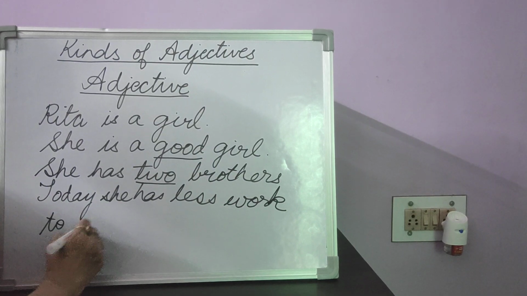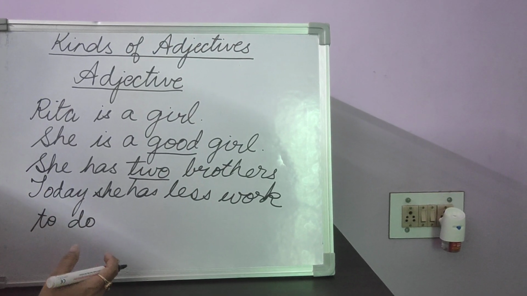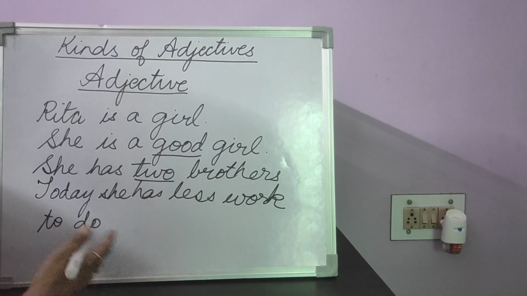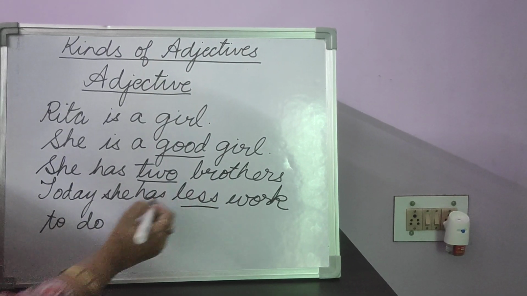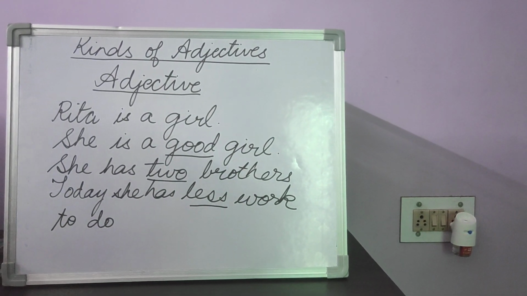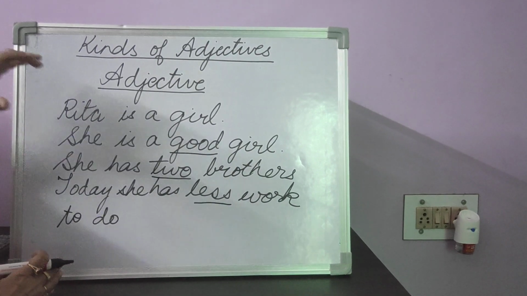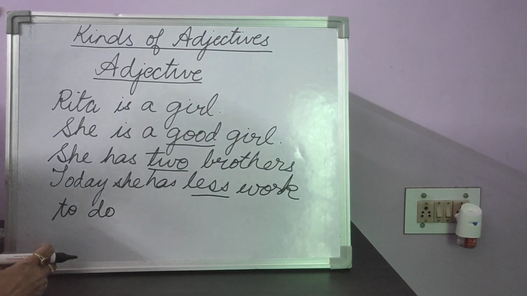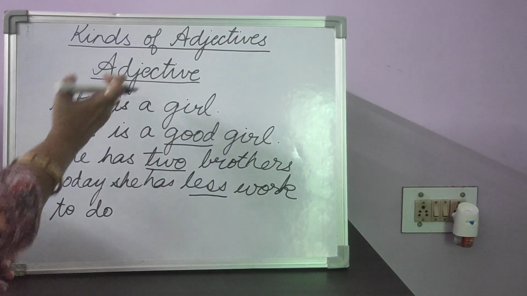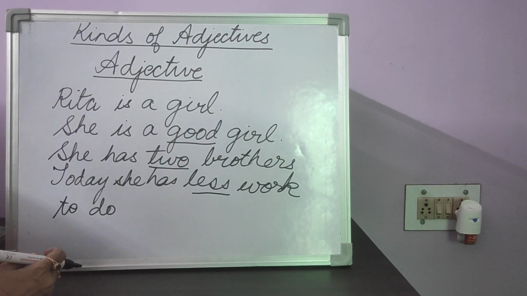What else do we know about her? That today she has less work. How much of work? Less work. So children, all these words that we are using to describe Rita or as a pronoun that gives us more information, this is called as adjective.